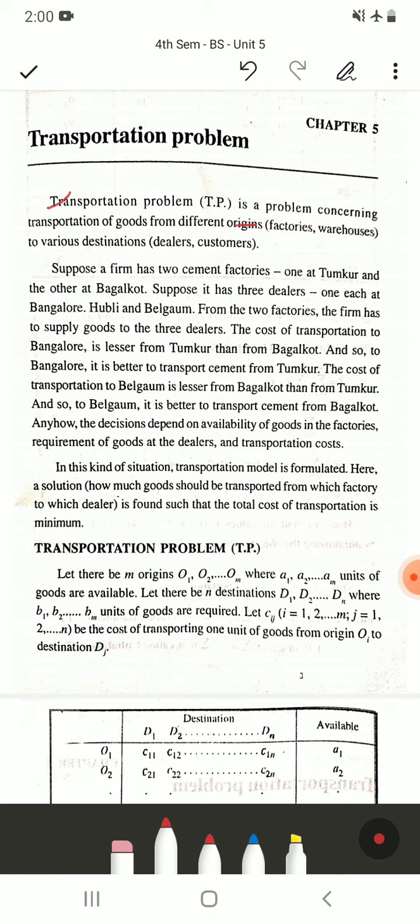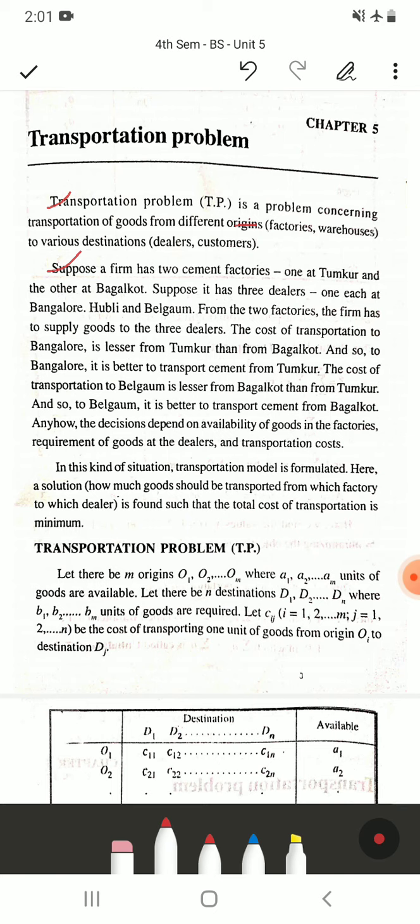So here origins can be some factories or warehouses and destinations can be dealers or customers who want to buy. So there's one simple example given for a better understanding. So suppose a firm has two cement factories, one at Tumkur and the other one at Bagalkot. Suppose it has three dealers, one each at Bangalore, Hubli, and Belgaum. From the two factories, the firm has to supply goods to the three dealers.